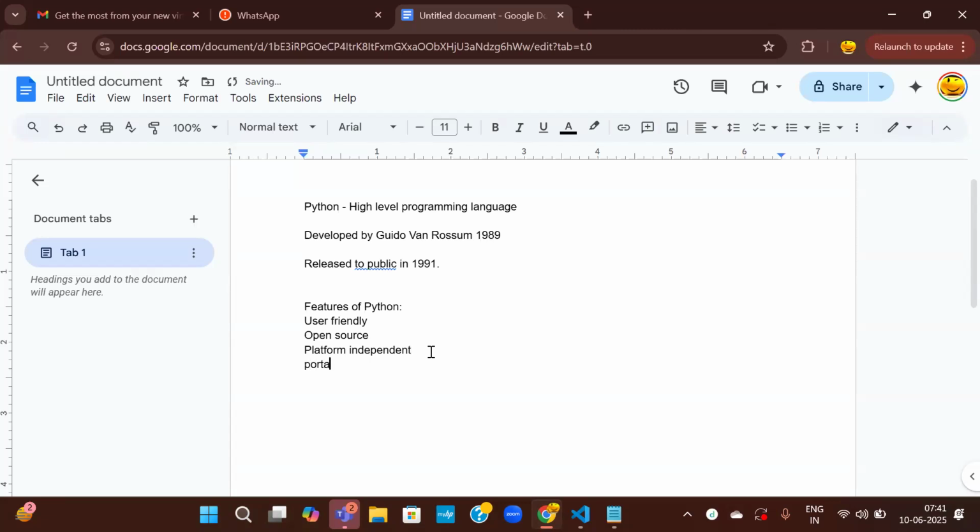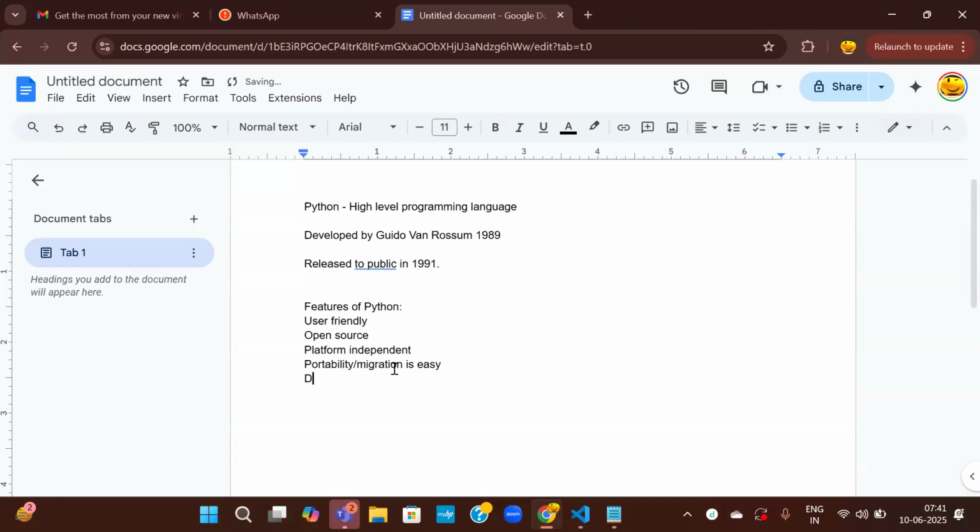And portability. Portability means migration. Sometimes there are projects which migrate from one environment to another, or from one database to another. Even in those cases the migration is easy. Portability, or migration, is easy.